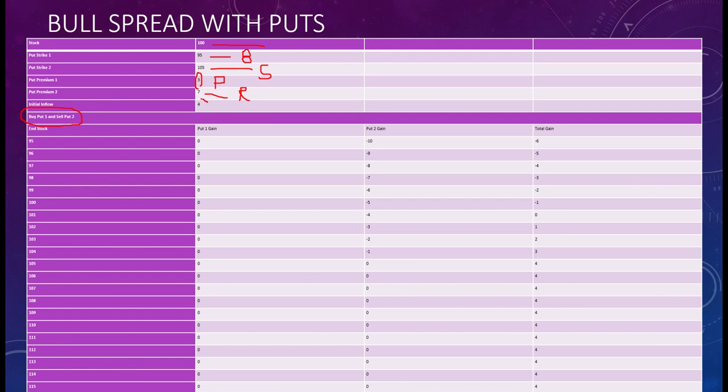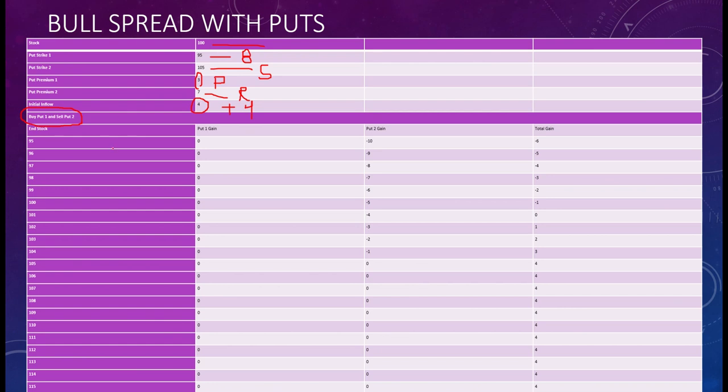So 7 minus 3 is 4, so your initial inflow is rupees 4, right? Instead of minus 4 it is plus 4 this time. You are already at a gain of rupees 4. Done.